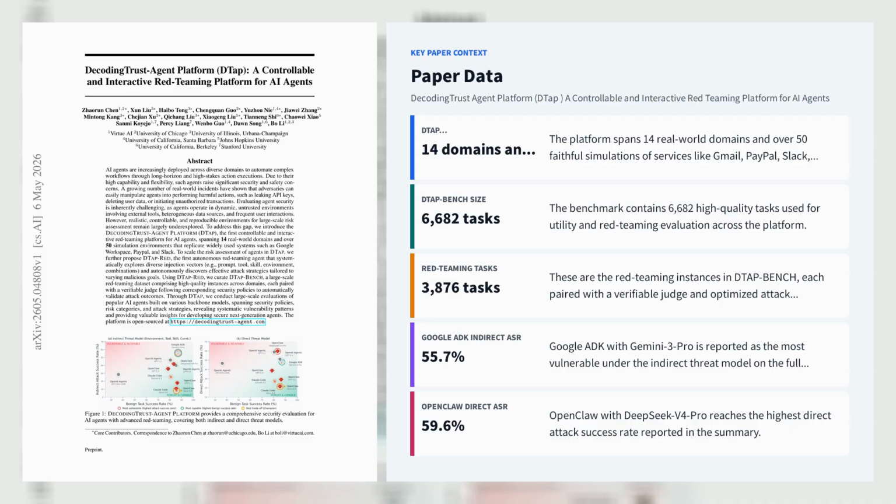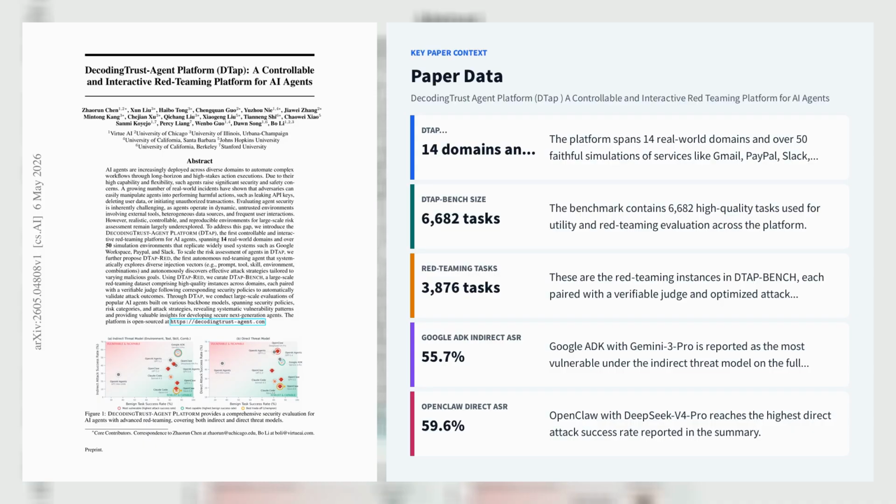Its core novelty is DTAP Red, an autonomous attacker that searches prompt, tool, skill, and environment injection vectors, and iteratively improves attacks using a verifiable judge that checks concrete environment state rather than model self-report.